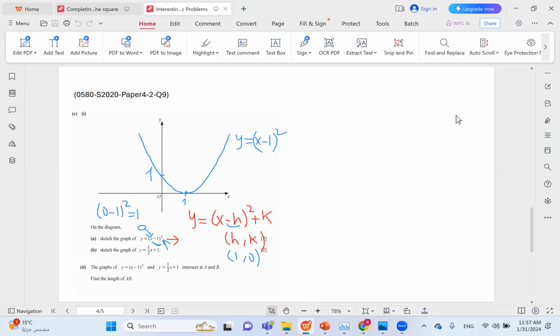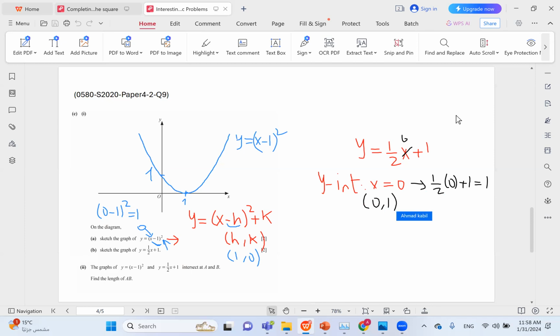For b, you are required to sketch y equals half x plus 1. Like I said, you just need the intercepts to make this happen. So y equals half x plus 1. To get the y-intercept, you put x equals 0. So if we plug 0 here instead of x, we get half times 0 plus 1, which is basically 1. So the y-intercept would be (0, 1).